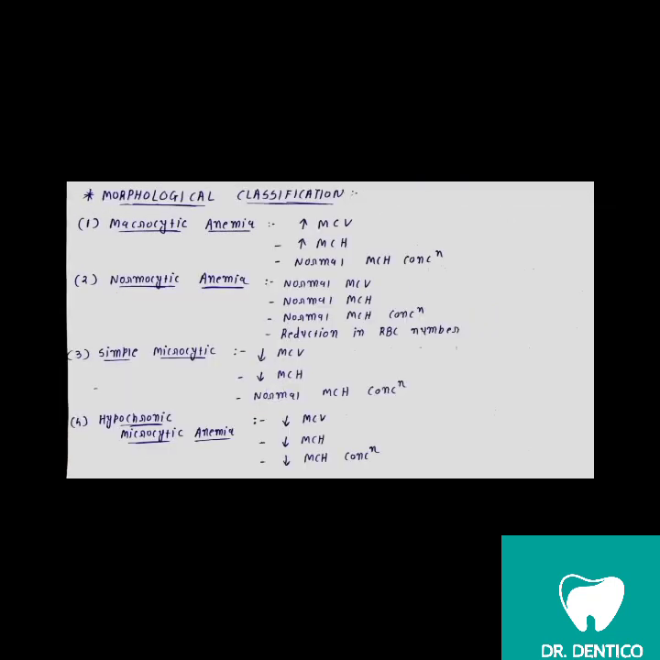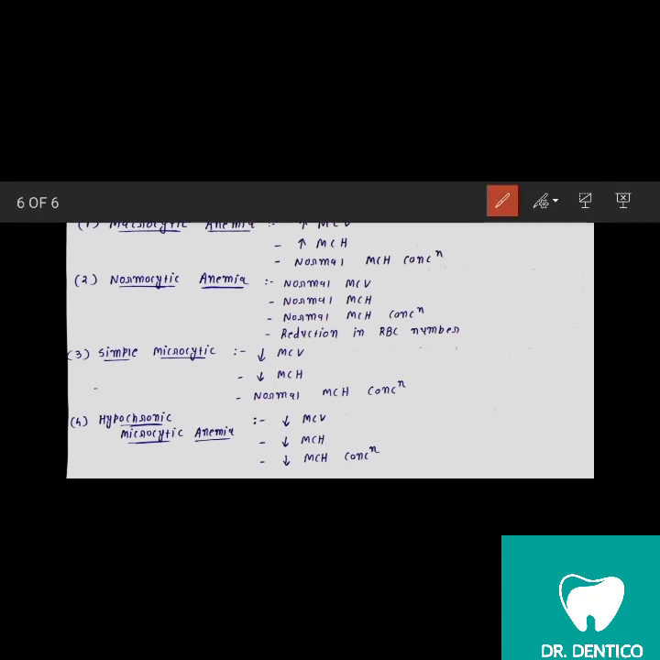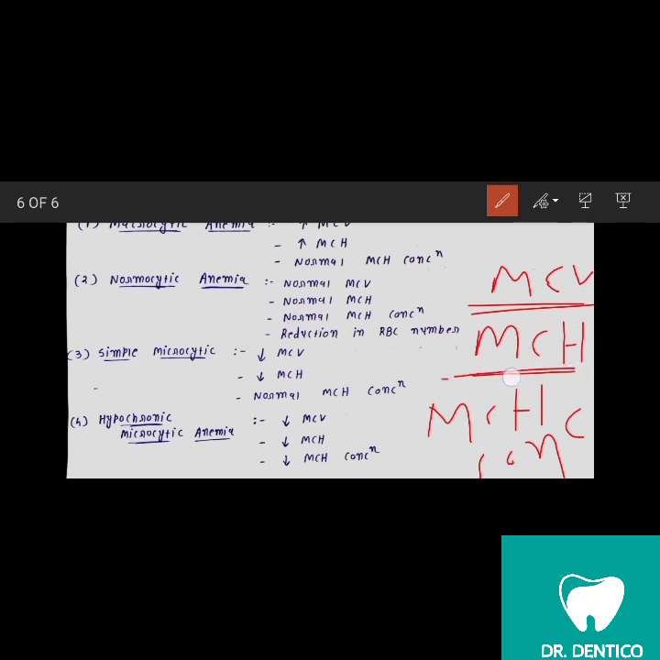Now we will talk about the morphological classification. In morphological classification, we have to play between MCV, MCH and the MCH concentration. Okay. So what is MCV? MCV is the mean corpuscular volume. MCH is mean corpuscular hemoglobin and MCH concentration is the mean corpuscular hemoglobin concentration.